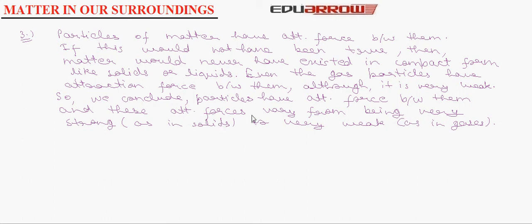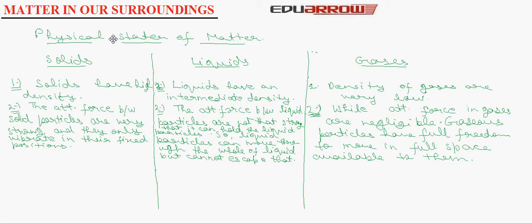Let us now consider the physical states of matter. There are three physical states of matter: solids, liquids, and gases. These states have certain characteristic properties, like solids have high density, liquids have an intermediate density, and the density of gases is very low.